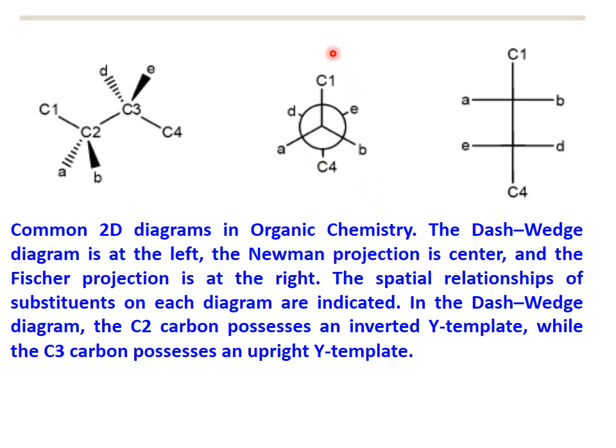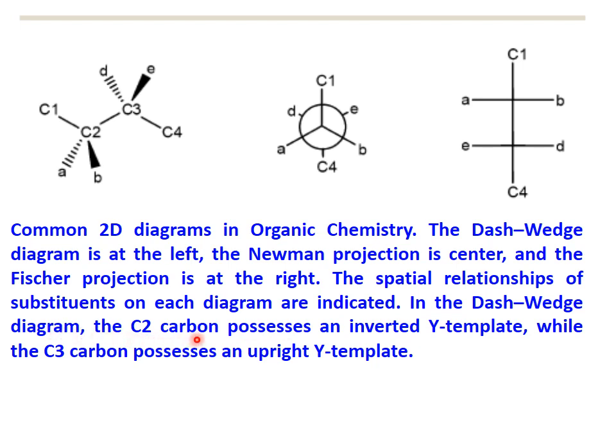The spatial relationship of substituents on each diagram is indicated. In the dash wedge diagram, you can see over here that the C2 carbon possesses an inverted Y template, while the C3 carbon is represented by an upright Y template. These are the three diagrams of different projections. Here this is the dash wedge diagram, this is the Newman projection, and this is the Fischer projection of the same molecule.